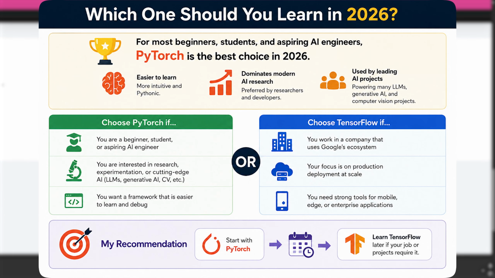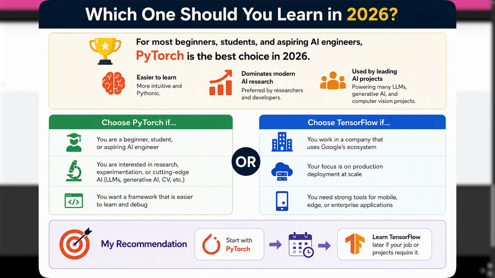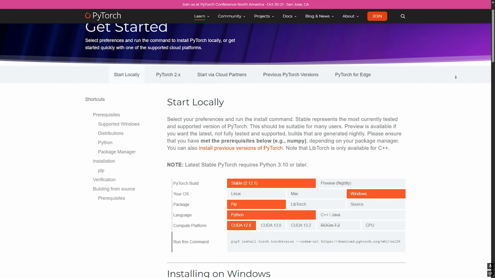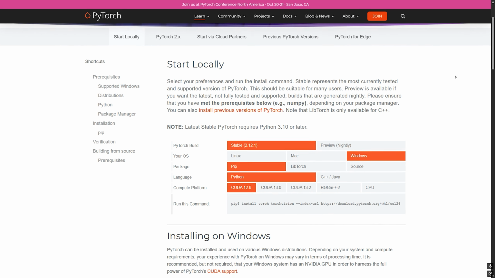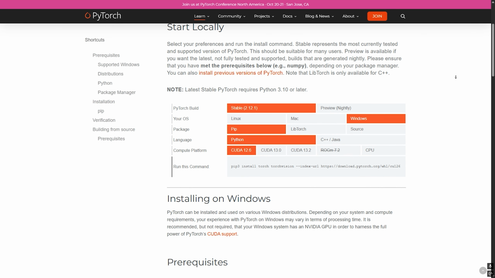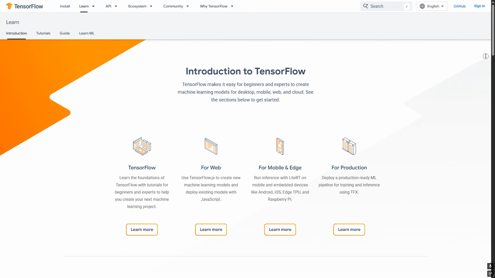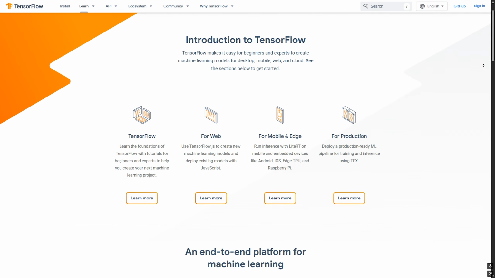My recommendation: start with PyTorch, then learn TensorFlow later if your job or projects require it. Conclusion: so PyTorch versus TensorFlow, which should you learn in 2026? For most people, PyTorch offers the fastest path into modern AI development, while TensorFlow remains a powerful option for production-focused applications.